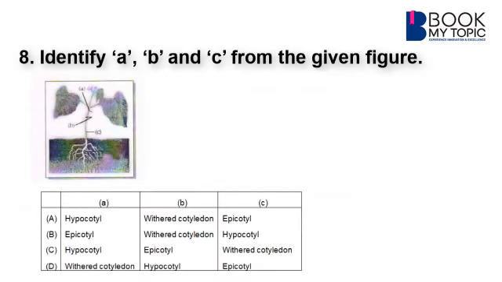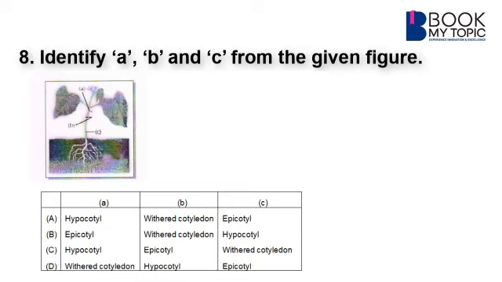Question 8. Identify A, B, C from the given figure. Students, on the page number 59 of semester 4, it is clearly mentioned. We can observe in this figure that A is the epicotyl, which is the region above the withered cotyledons and the primary leaves. B is the withered cotyledon, as we can easily observe that it is a diagram of a dicot plant.